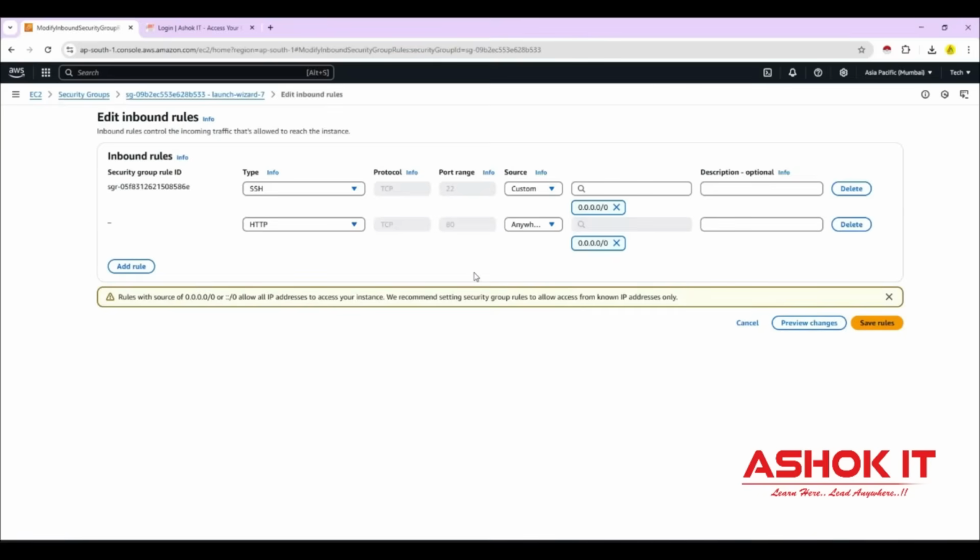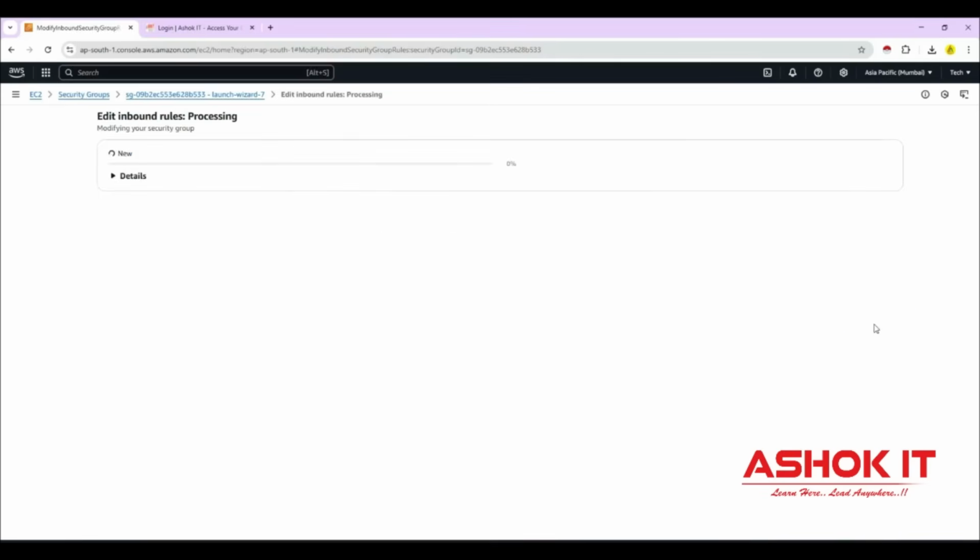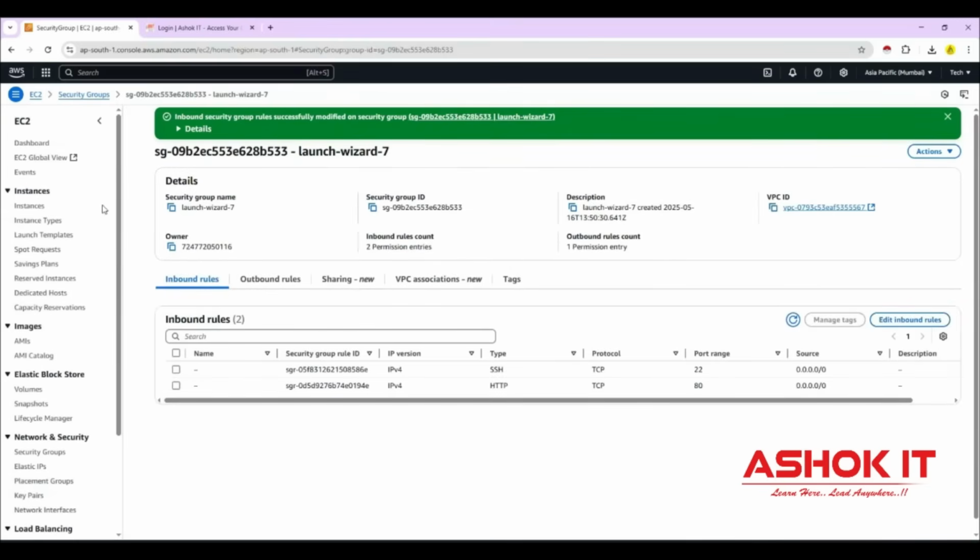I'm giving this information to the AWS EC2 machine to allow the request which is coming from anywhere with the HTTP protocol. So I'm changing the security group inbound rules. One new rule I'm adding. Click on save rules. With this we enable.